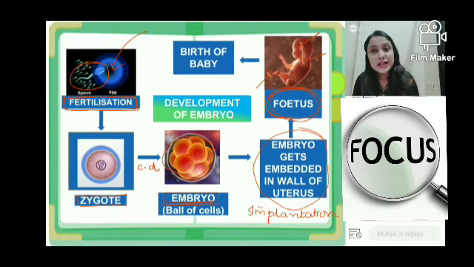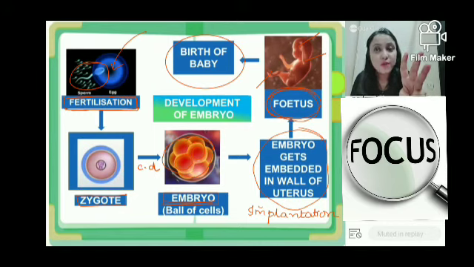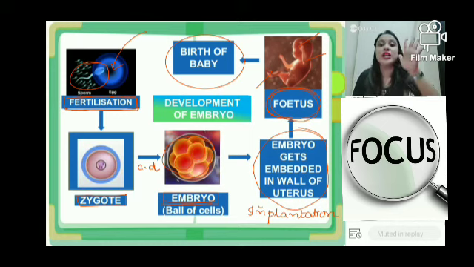And the fetus ultimately will develop into the baby, and that is how the birth of the baby takes place. So if you look at the cycle once: fertilization, zygote formation, embryo formation, implantation, fetus formation, and birth of a baby. Is this cycle clear to everyone?